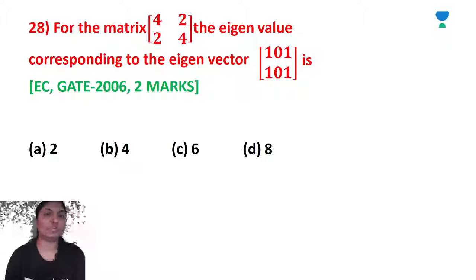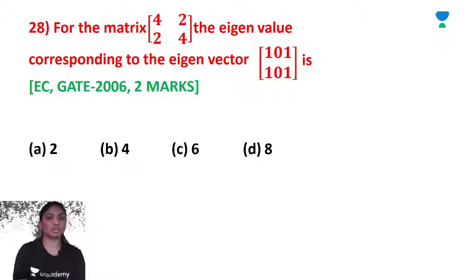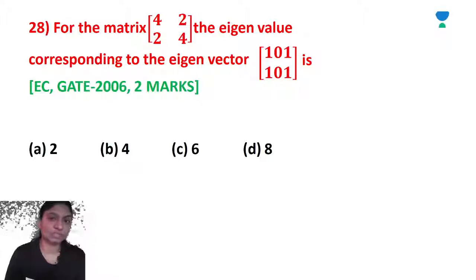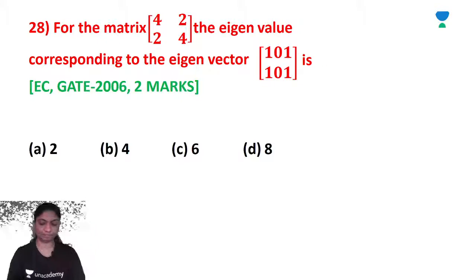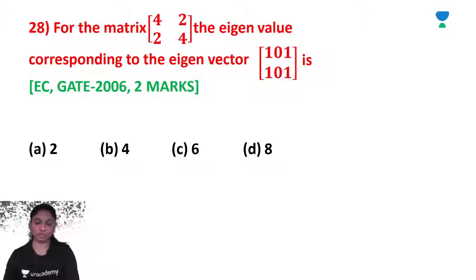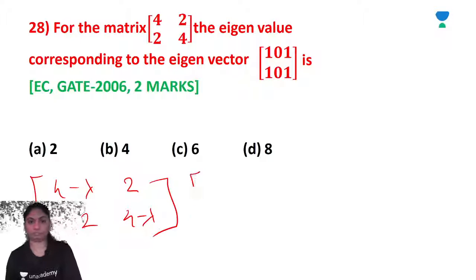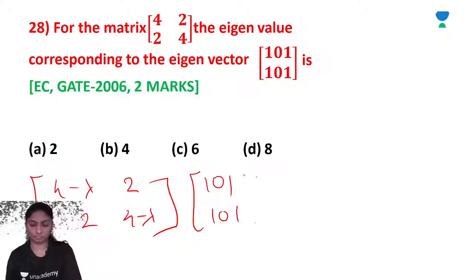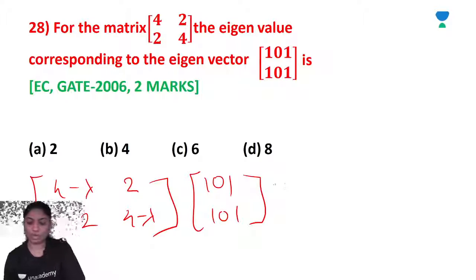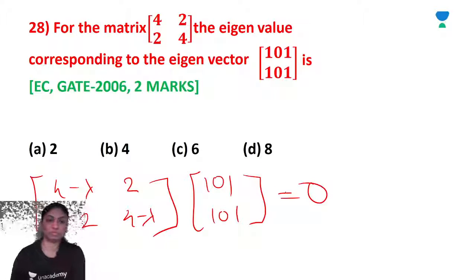For the matrix [4, 2; 2, 4], the eigenvalue corresponding to the eigenvector [1, 0, 1] is. So we will see here the eigenvector corresponding to this: (A minus lambda I) x is equal to 0.